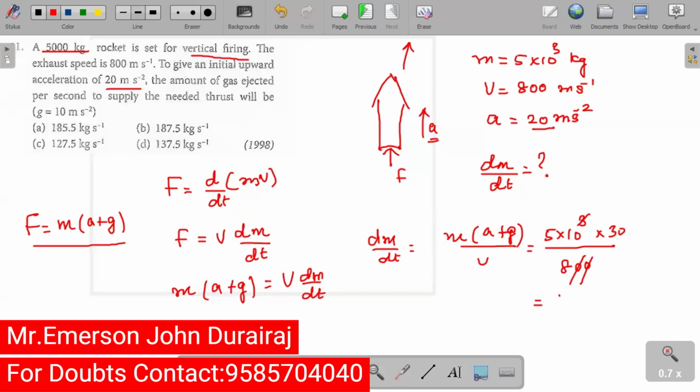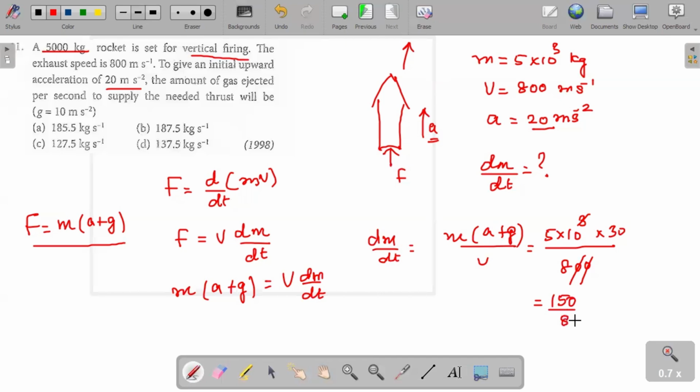Balance 150 divided by 8, which is equal to 187.5. இதான் dm by dt தான் கேட்டிருக்கோம். kg per second is the answer. B option is correct.